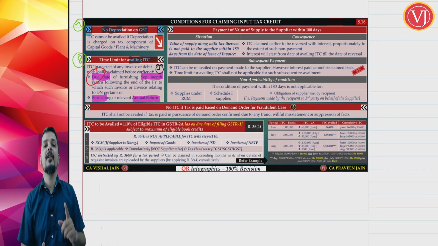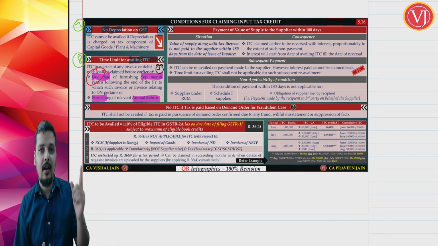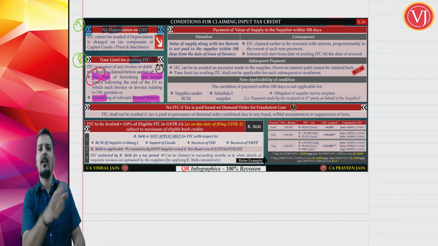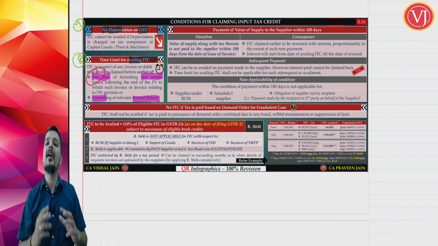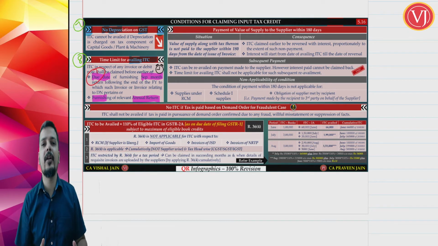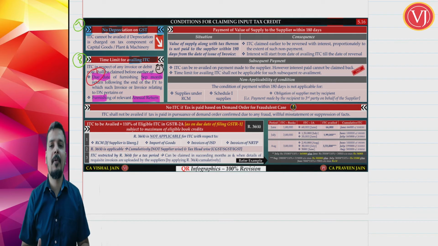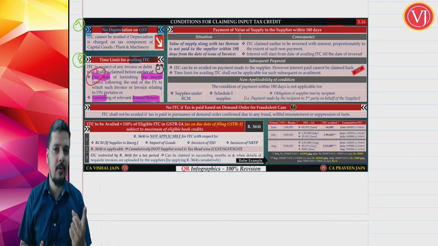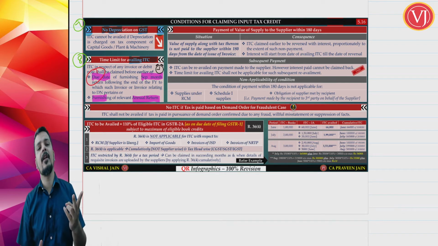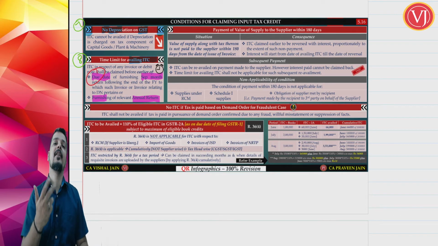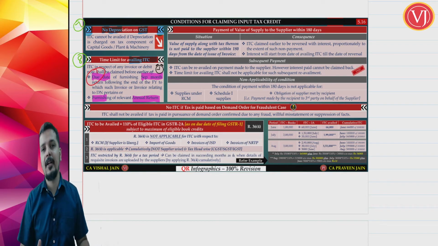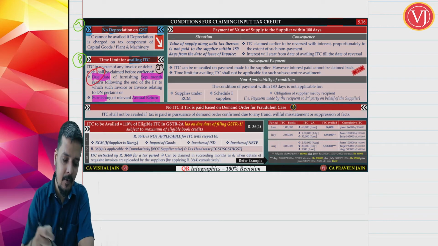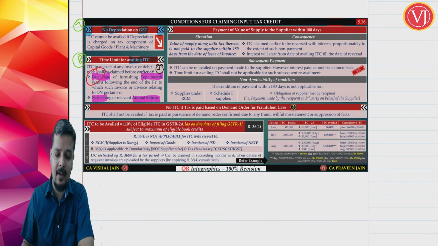Now this annual return, that's a difference. First difference is it is the actual date. Second difference is that it is of that year, not the next year, of that particular year. Now assume that the annual return for financial year 22-23, I have filed it on say 20th of November. Then the due date of September of the next financial year is 20th of October 2023, and the annual return I have filed on 20th of November 2023, whichever is earlier. Now I can take the credit in the September month return, which I have to file before 20th of October 2023. So that point you have to remember, that's the time limit for taking the credit.